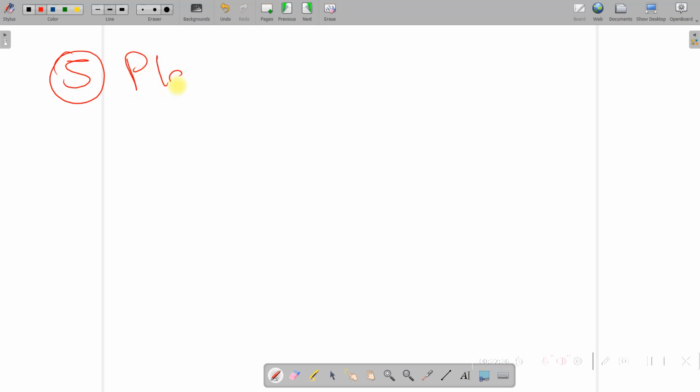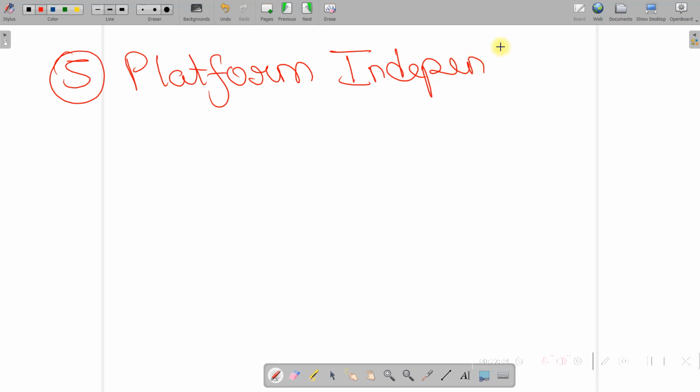Again, Python is a platform independent language. Why? Because when we execute our Python code, bytecode is generated, and then we can use that bytecode to run it anywhere on another system, provided that system has the PVM installed on it.